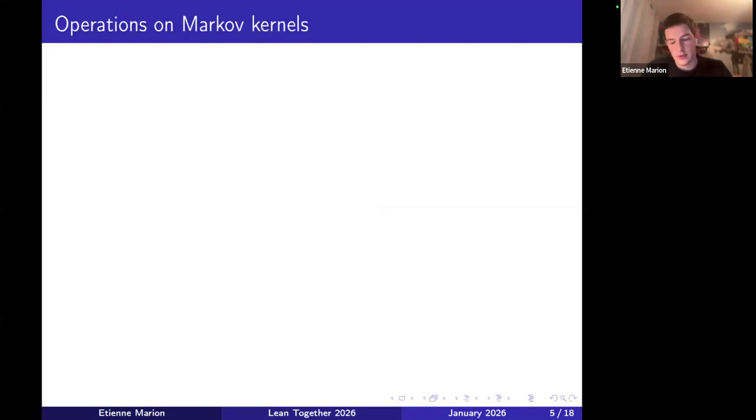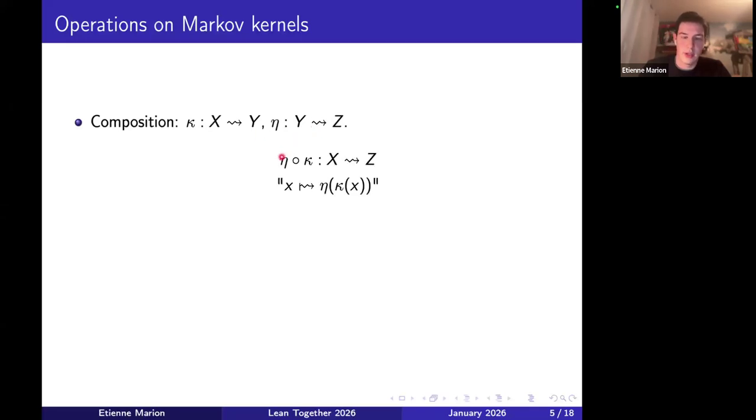Kernels are also, as I said, kind of like random maps, and so you can also take the composition. If I have a kernel from x to y and a kernel from y to z, I can take the composition of eta and kappa. From x to z, I first get a random point in y, and then I can apply eta to that. I get a random point in z.